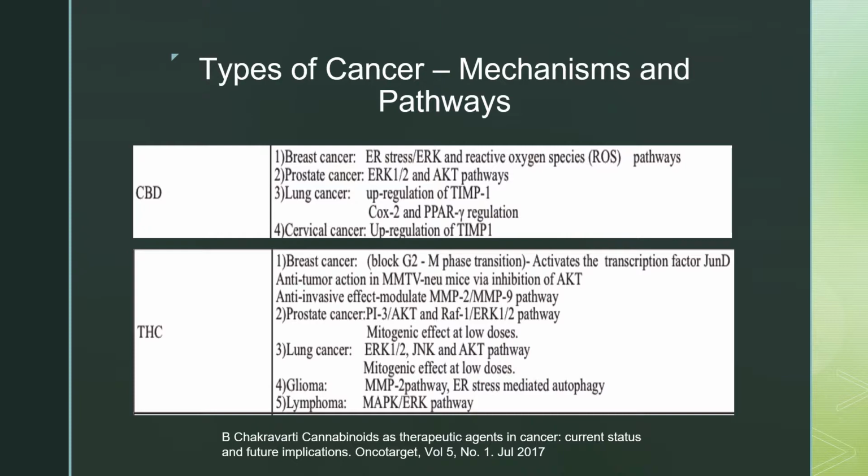For the types of cancers, there are different mechanisms and pathways through the CBD and the THC. For example, for breast cancer, through the CBD, there is ER stress, ERK, and reactive oxygen species ROS pathways. Through the THC with breast cancer, it blocks G2-M phase transition and activates the transcription factor JUND. And there is also prostate cancer, lung cancer, and cervical cancer as well.